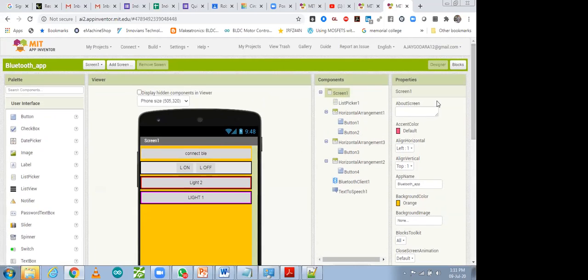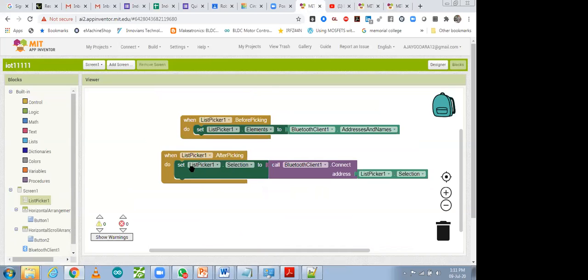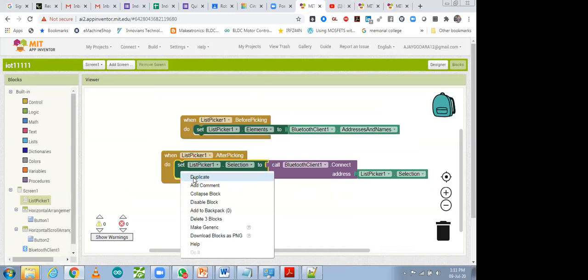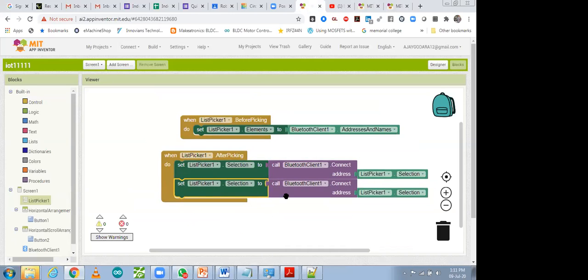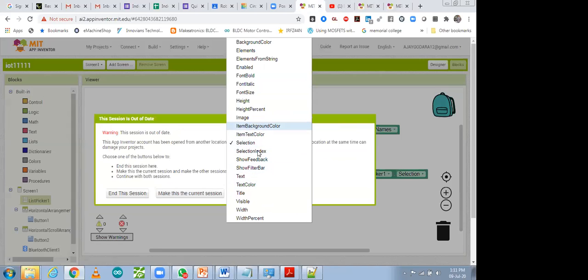Okay, so over here in the code, I just made a simple code for this. This one we did. So just set list picker text. List picker we have to do text connected. This one we have to do only after this. So after doing this, we have to do only one part. We have to take the same list picker selections, and after that make list picker text over here and show it connected. So I'm going to duplicate it. This part we needed. This part is not needed. So list picker, set list picker selection, we have to replace it with text.